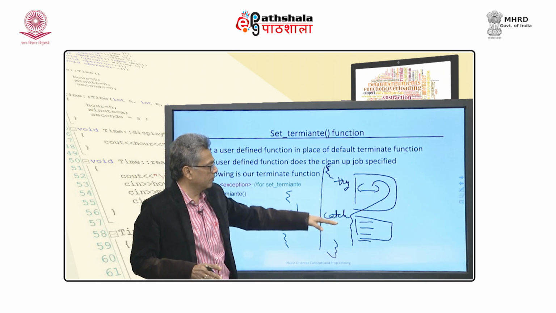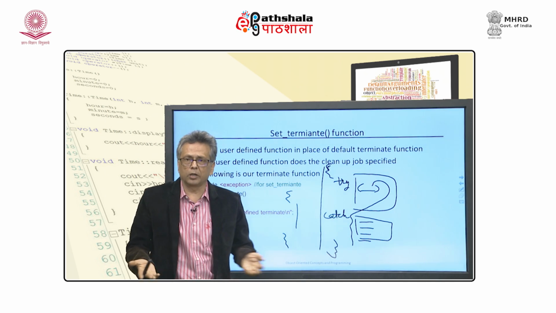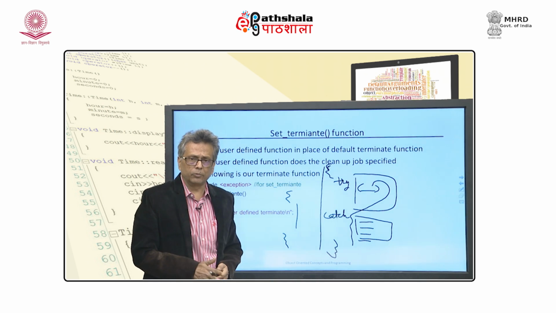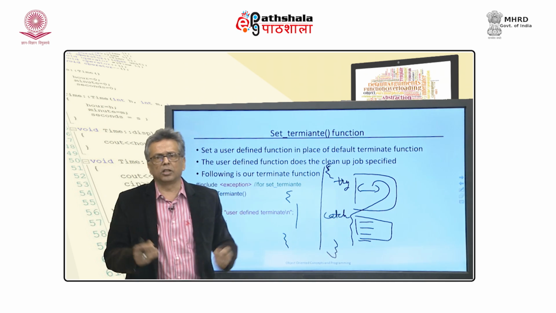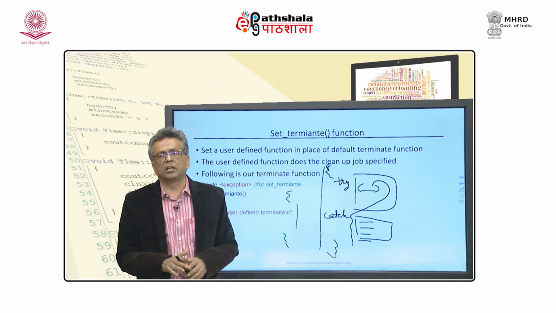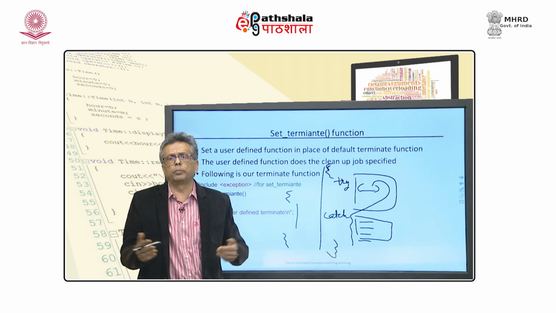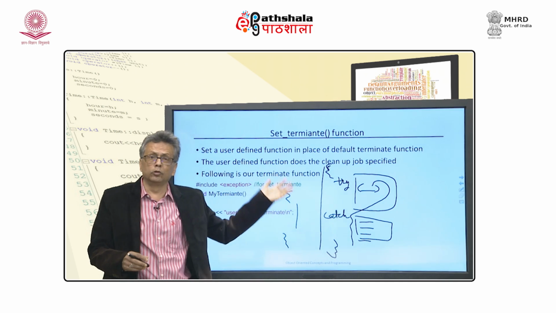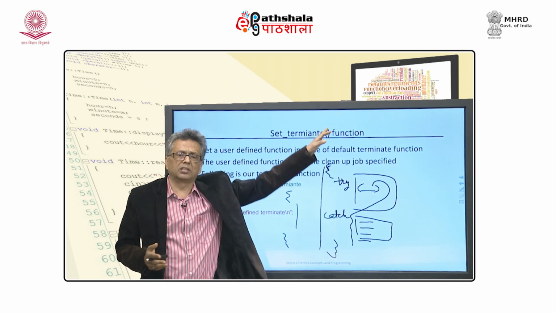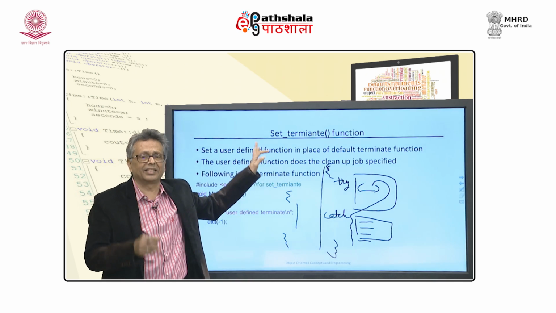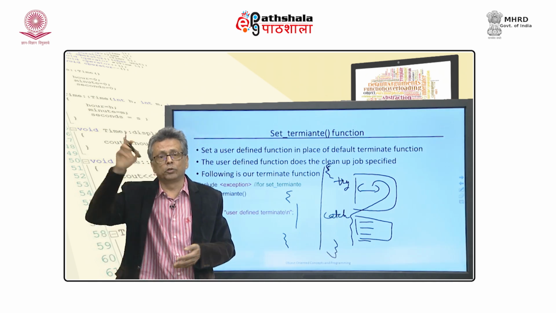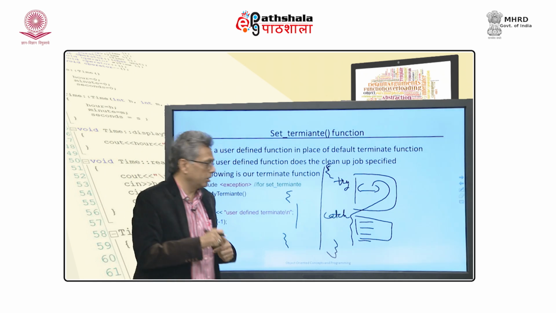Whenever an exception is thrown which cannot be caught, or you forgot to write try, that is the other problem. You just call a library function without using try. What will happen if that library function throws an exception, for example, new? We will call terminate. Now, you do not want to do it. What you can do is write your own terminate function and use set_terminate to tell the system that from now on, do not use the system-defined terminate, use my own terminate.